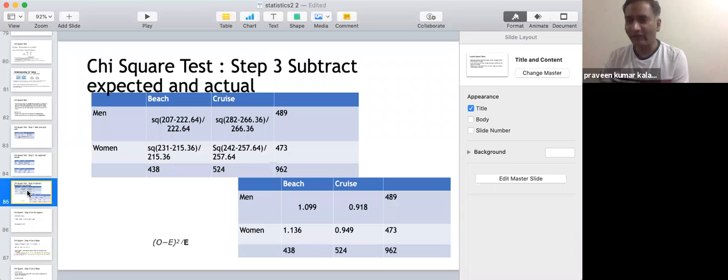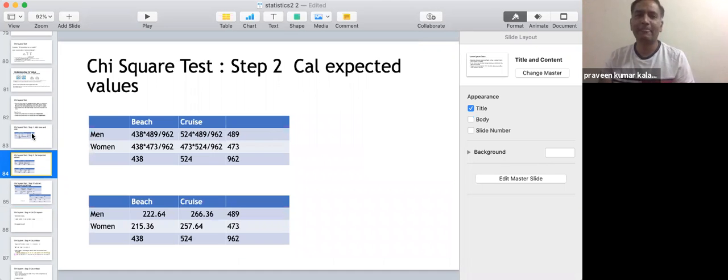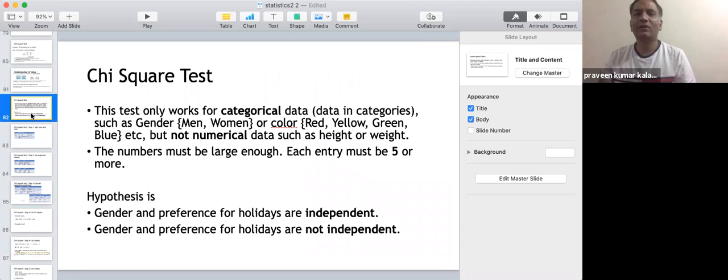It's not variance, but to visualize, you can compare it with variance, the way that it is calculated and the significance it carries. It actually represents kind of a variance. Okay, so that's about the chi-square.